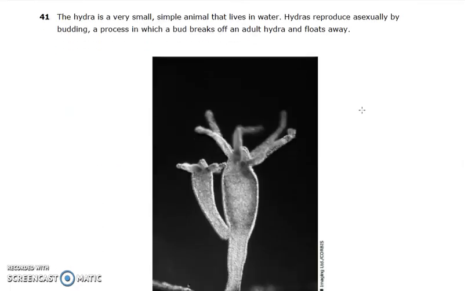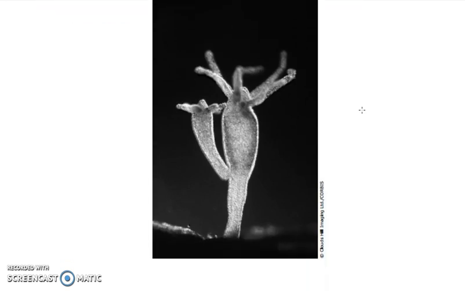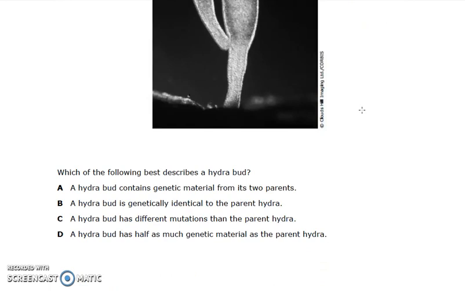Number 41. The hydra is a very small, simple animal that lives in water. Hydras reproduce asexually by budding, a process in which a bud breaks off an adult hydra and floats away. Which of the following best describes a hydra bud? A. A hydra bud contains genetic material from its two parents. B. A hydra bud is genetically identical to the parent hydra. C. A hydra bud has different mutations than the parent hydra. Or D. A hydra bud has half as much genetic material as the parent hydra.